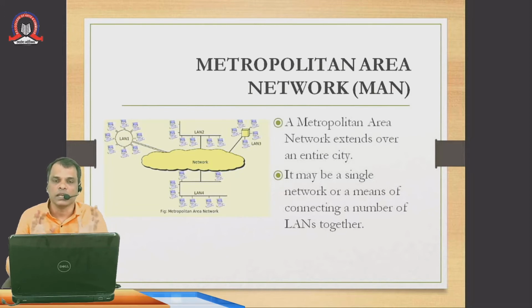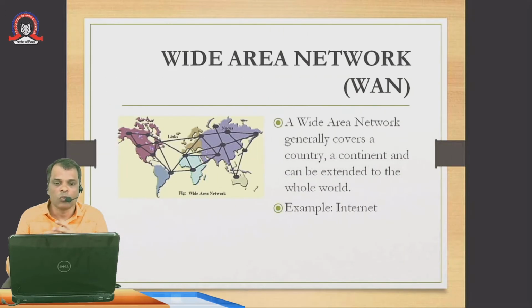It covers a city. And the last one is wide area network. A wide area network covers a country, a continent, and can be extended to the whole world, and this is called the internet. Basically, this is the concept which was remaining: WAN, wide area network.